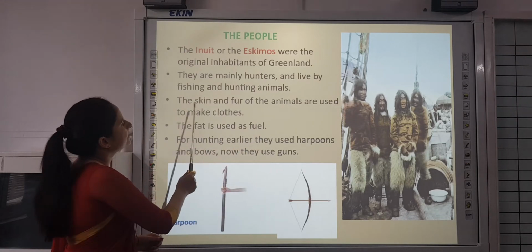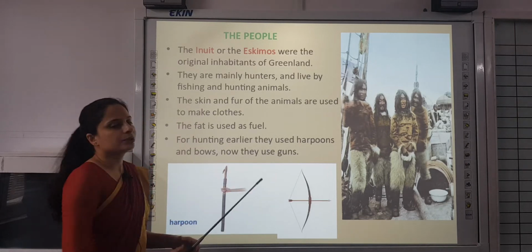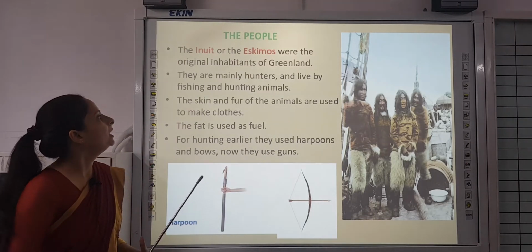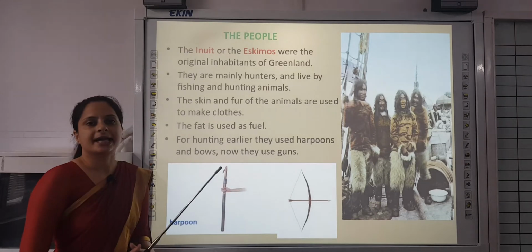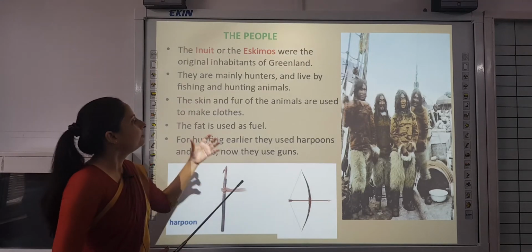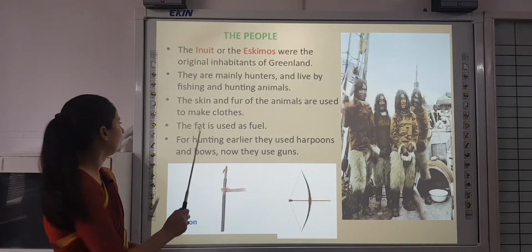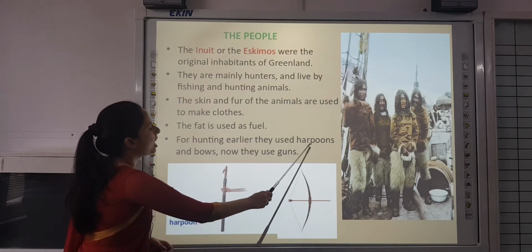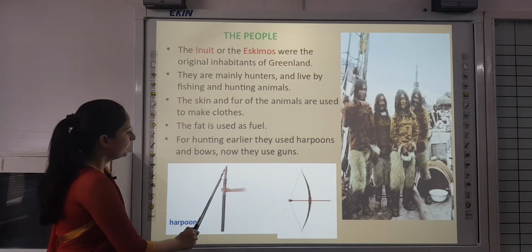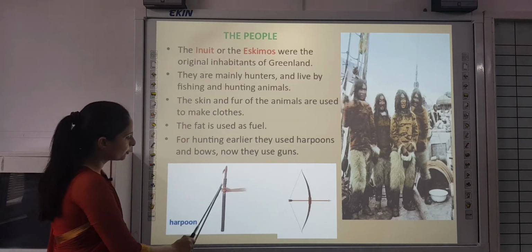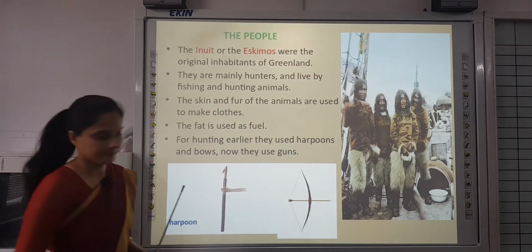The skin and fur of the animals are used to make clothes. The fat is used as a fuel, and fuel is a substance which, when you burn it, produces heat. For hunting earlier, they used harpoons and bows. Now they use guns. This is a harpoon, a spear which is attached to a rope, and it is used for catching large sea creatures.